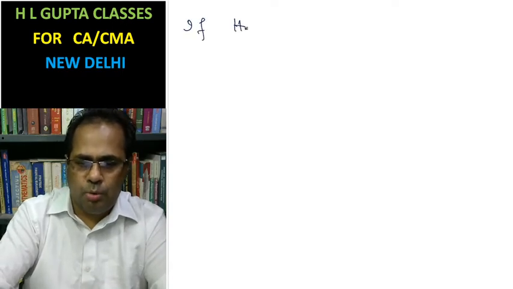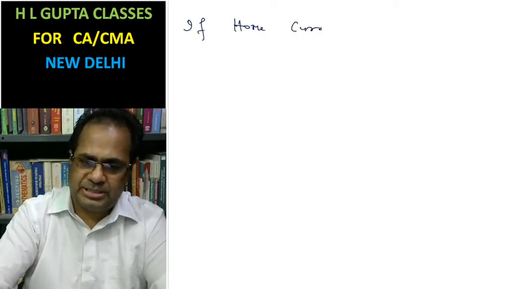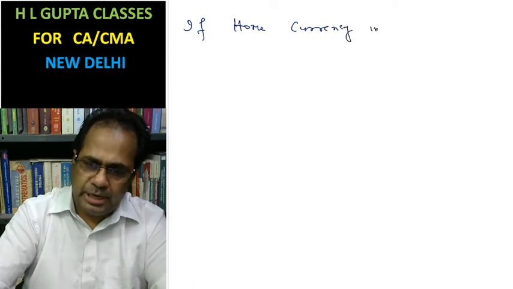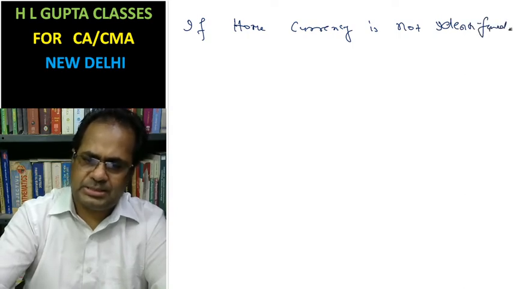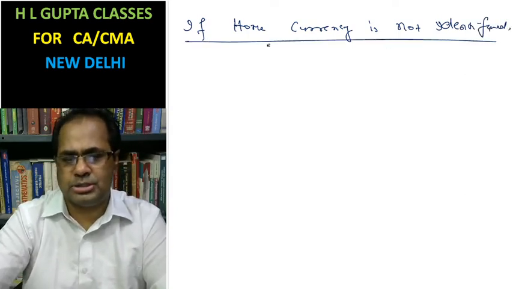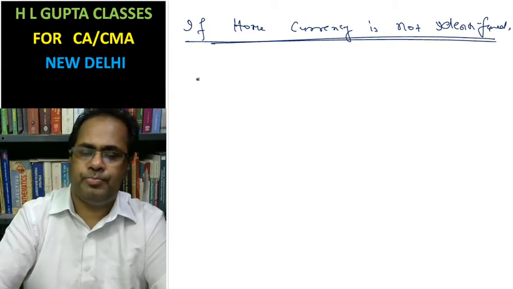Now the question is, suppose the home currency is not identified. In this case, how can you find whether the quotation is a direct quote or an indirect quote?